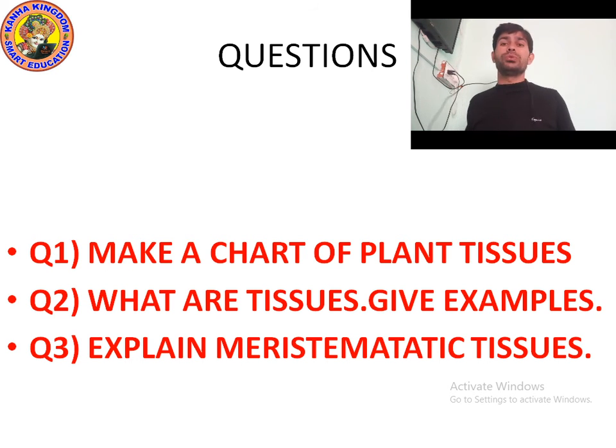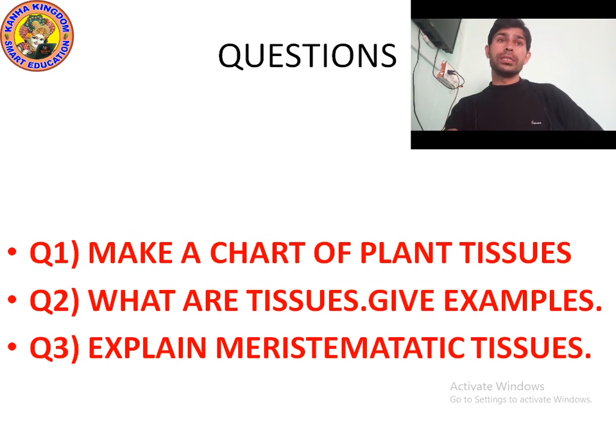Simple tissue can be divided into two categories. Sorry, three categories, it's my mistake. Parenchyma, collenchyma, sclerenchyma. And complex tissue can be divided into two types: xylem and phloem.